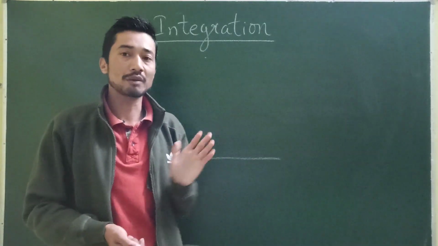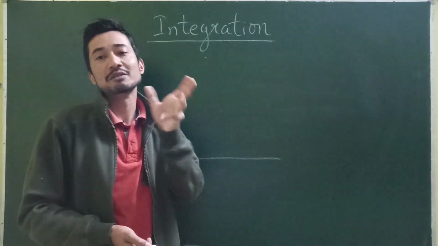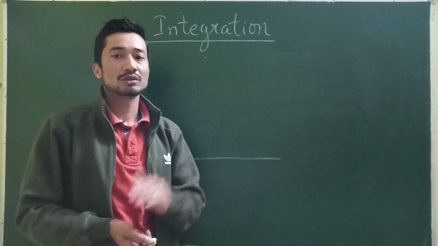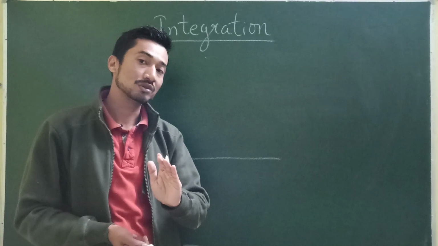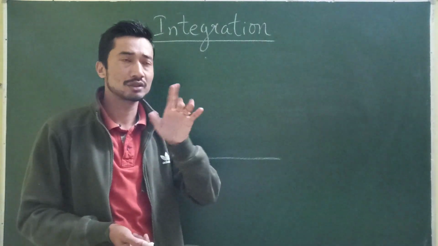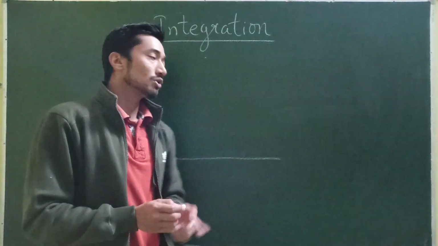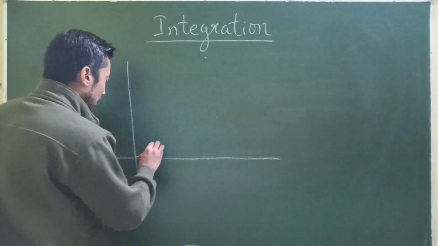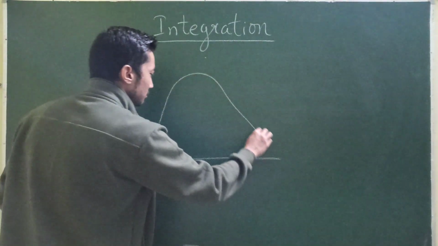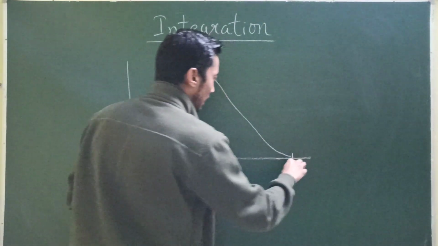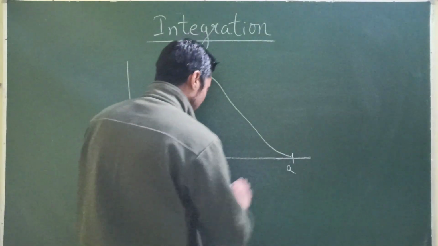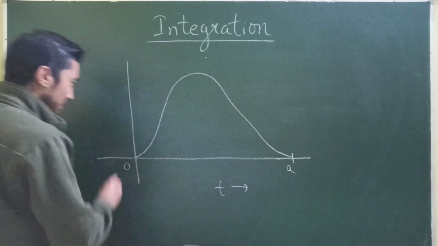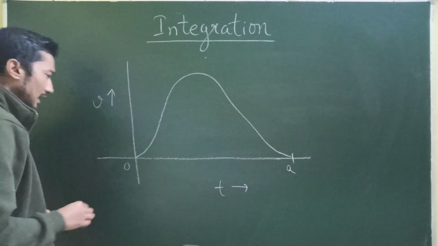No, definitely there were times when I put on the brake, when I stopped for a tea, maybe a small cup of tea. So it varies. Sometimes it goes up to 50-60 kilometers per hour. Sometimes it goes down to 0, because 60 plus 0 divided by 2, that's again 30, isn't it? So maybe our curve is something like this, till we come to the last point, the final point, maybe from 0 to that point A. This is the variable with time. This is the velocity-time graph.